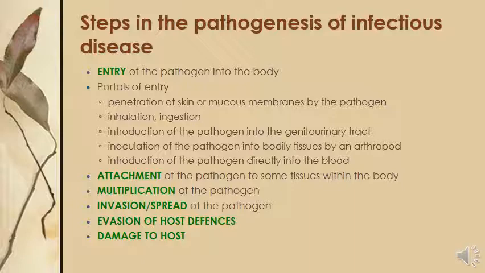So what are the mechanisms or steps involved in the pathogenesis of infectious disease? First is entry of the pathogen into the body. Okay, so the first step is the entry of the pathogen.